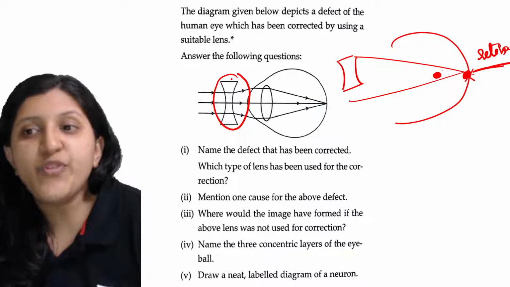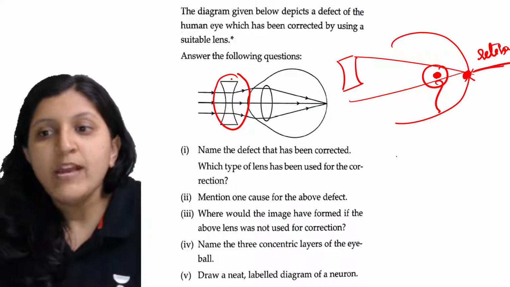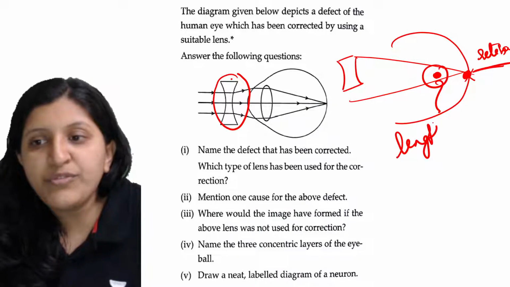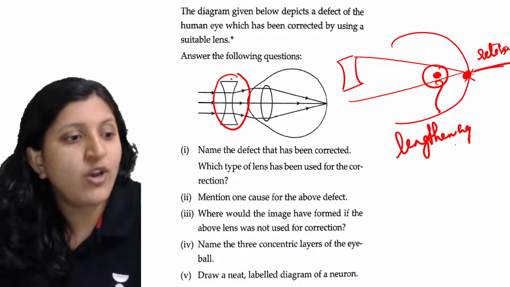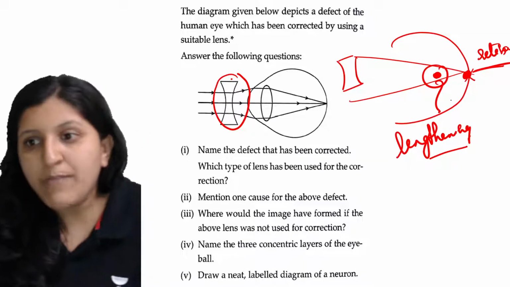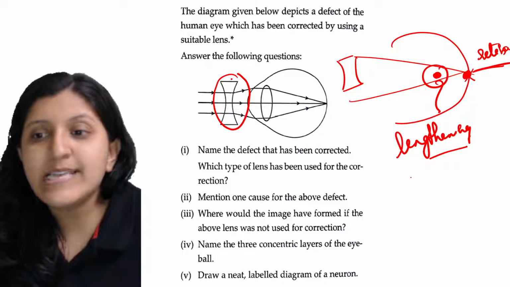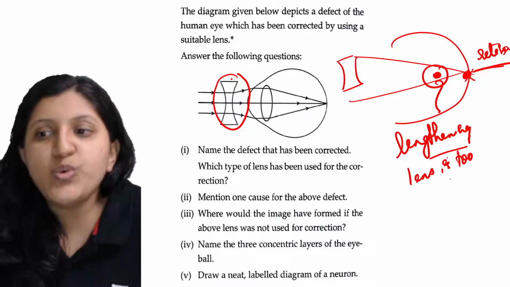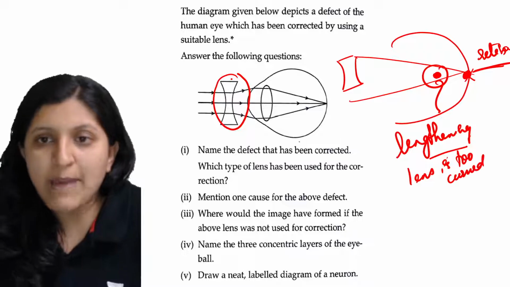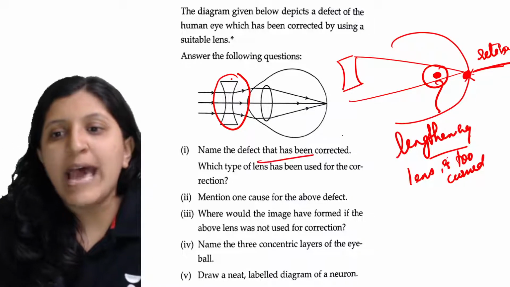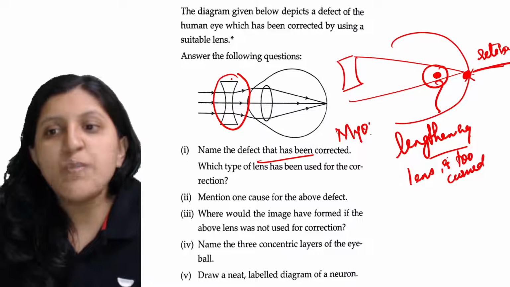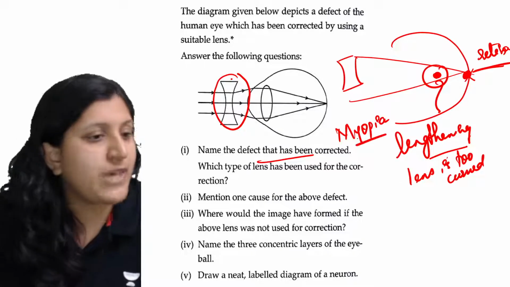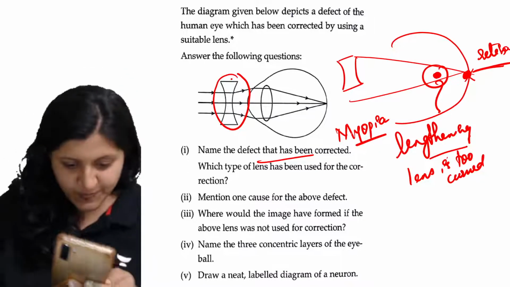So what is the cause for this image formation? That is the lengthening of the eyeball from front to the back, or the other case can be that the lens is too curved. When the lens is too curved, this can happen. That is a condition called myopia. Okay, so myopia, or it can also be called short-sightedness.